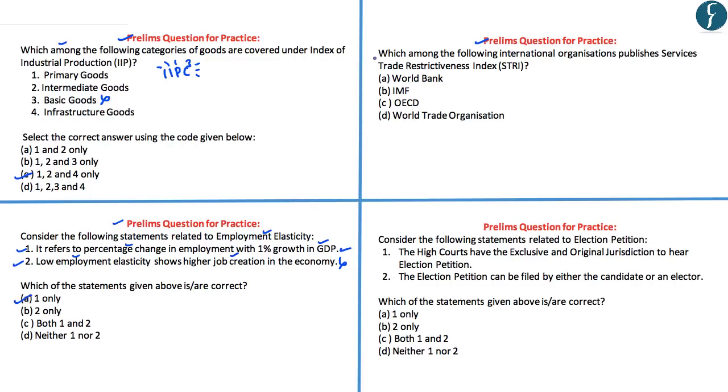Now coming to the third question, the question here is, which among the following international organizations publishes the Services Trade Restrictiveness Index? And as discussed, the answer to this particular question is OECD.